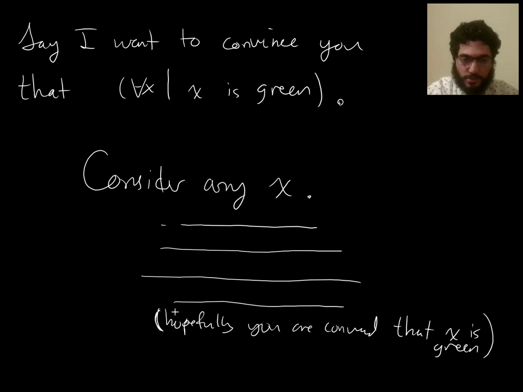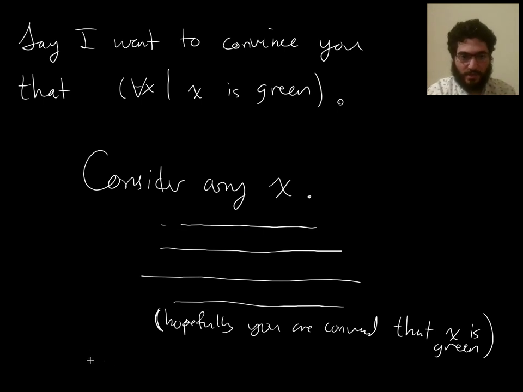The logical rules I'd have to use to carry out this argument would be whatever logical rules are associated with greenness, which we don't have any, since greenness is not a mathematical property that we're introducing. But that's what you would have to do: somehow use the idea of greenness to prove that x is green. Then if that succeeded, the universal generalization is complete.